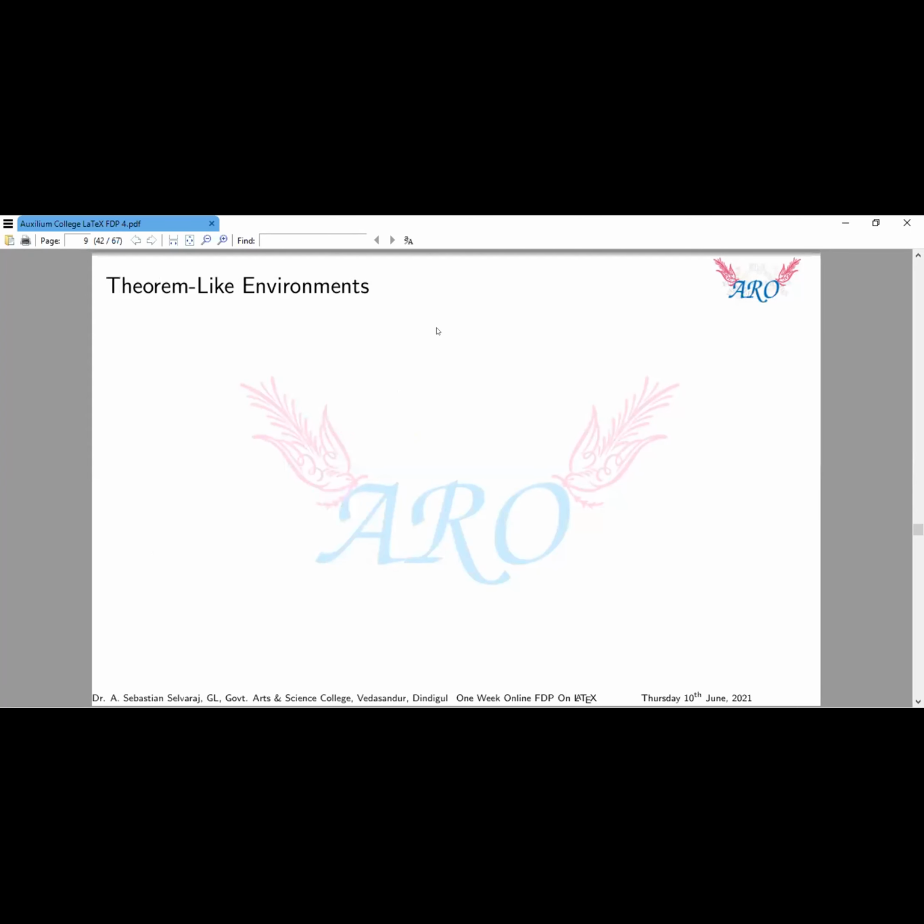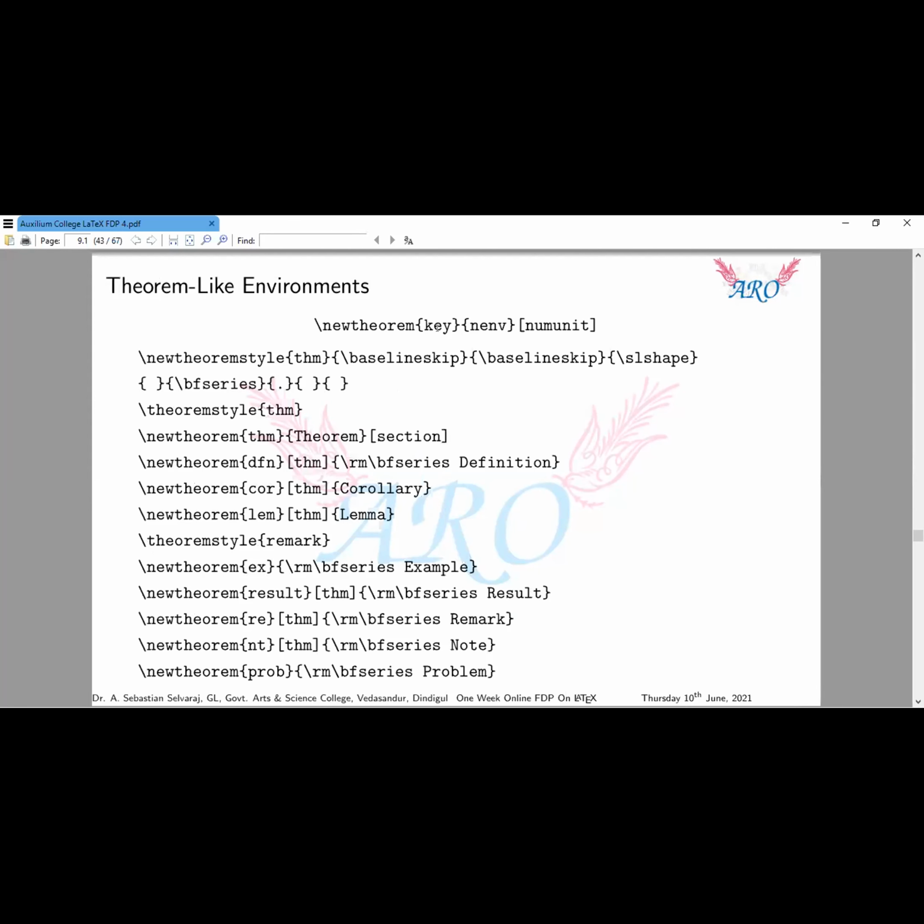Next one, the most important one, theorem-like environments. How to type a theorem? It has some mandatory commands. It has newtheoremstyle. First of all, I will explain this one, then I will show it in the demo. This is newtheorem, this is my theorem style, this is the key. This is newenvironment, for numbering purposes. This is the number unit, which is optional. Whenever we use a square bracket, that's called optional.